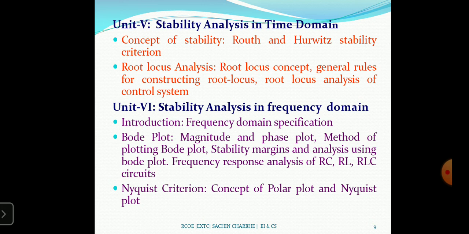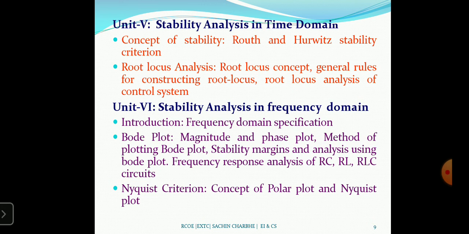the stability analysis in frequency domain. So there are two domains, one is the time domain and another one is the frequency domain. The frequency domain is the practical approach. Okay, time domain is also a practical approach. One uses time and the other uses frequency. Okay, and frequency is nothing but 1 by T. Okay, that we know. Then here we will see the introduction of frequency domain specification.